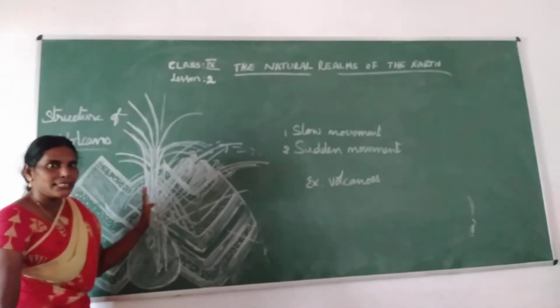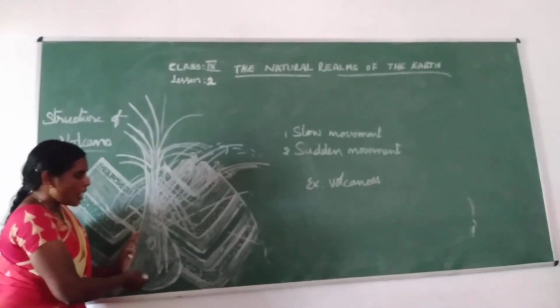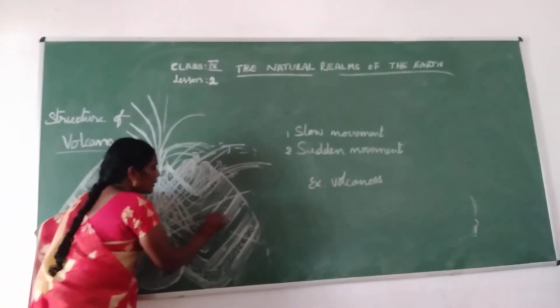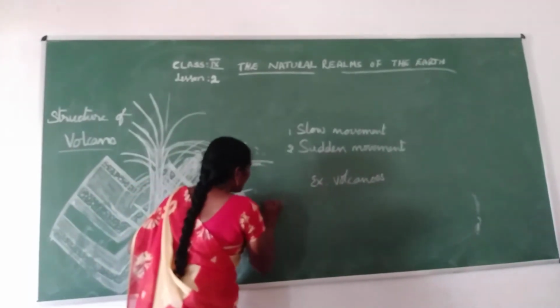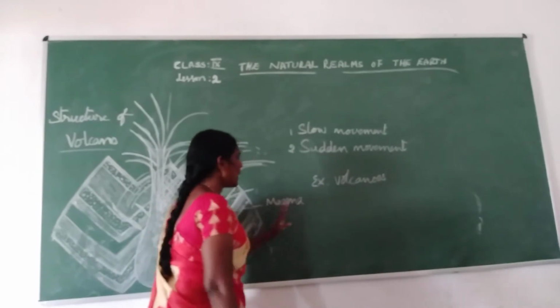When it is coming out, the material inside is called magma. Magma is a very hot material.